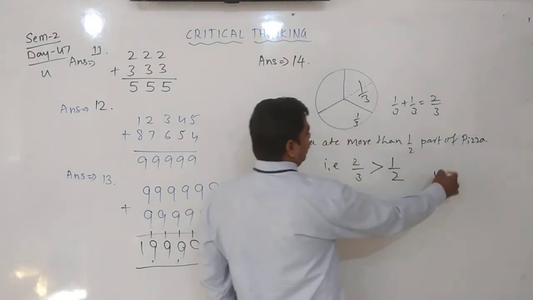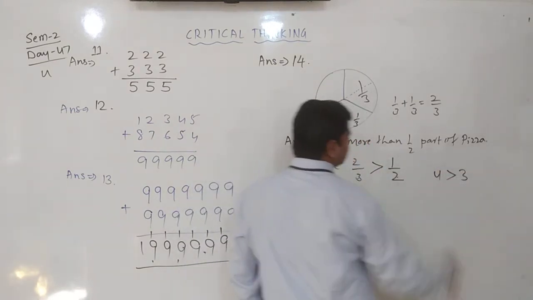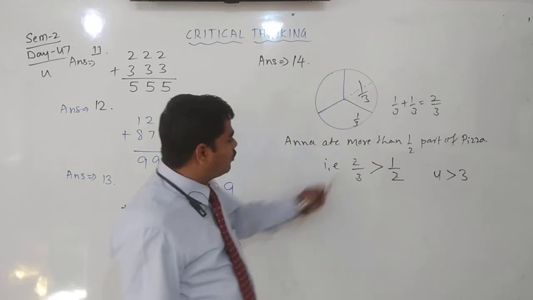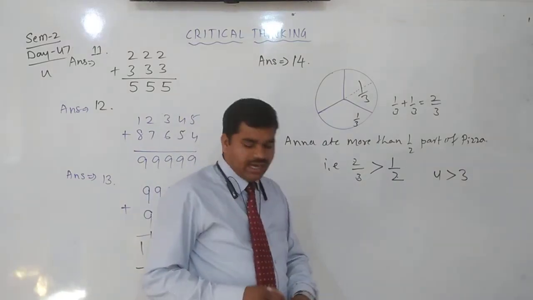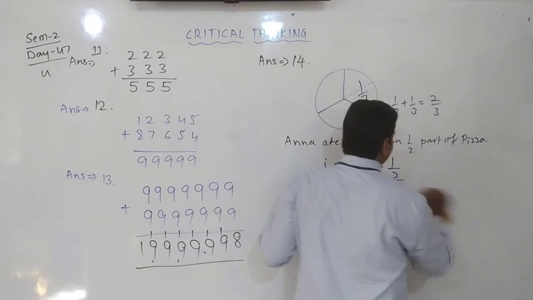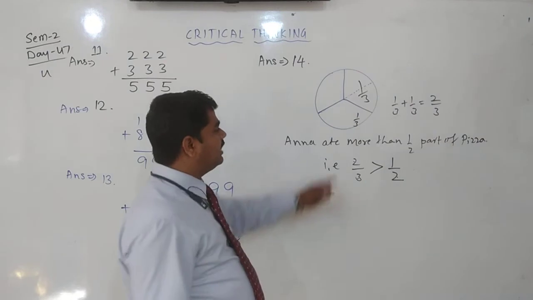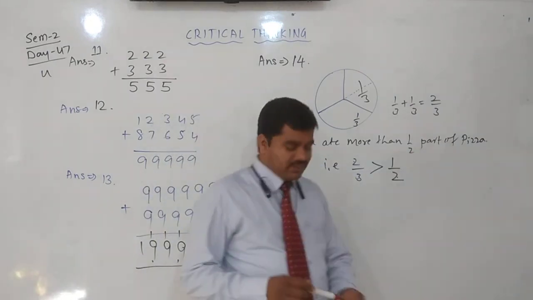2 2s are 4, comparing numbers, and 3 1s are 3. Yes, 4 is greater than 3. That's why 2/3 is greater than 1/2. We can write 2/3 is greater than 1/2. Hence, Anna ate more than half of a pizza.